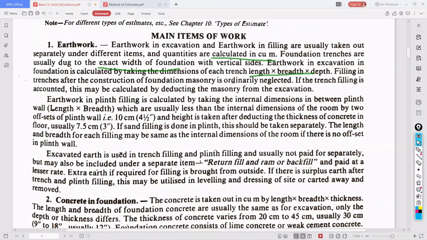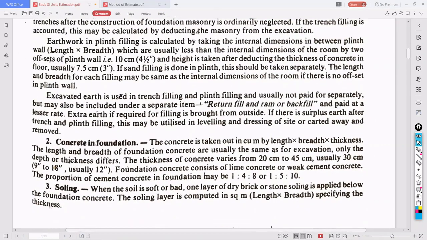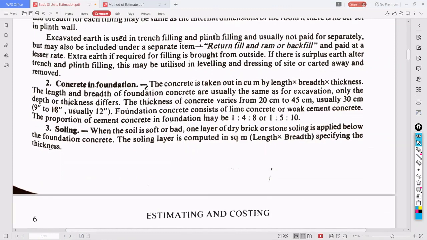So what are the important things, I will go on telling you. Concrete in foundation. Concrete is taken out in cubic meter by length, breadth and thickness. The thickness of the concrete varies from 20 centimeter to 45 centimeter, usually 30 centimeter, that is 9 inch to 18 inch, usually 12 inch is provided. Foundation concrete consists of lime concrete. What is the proportion of the cement concrete? It is 1 is to 4 is to 8 or 1 is to 5 is to 10.